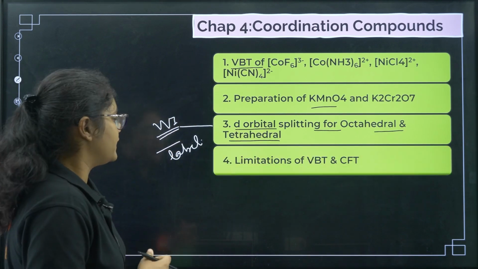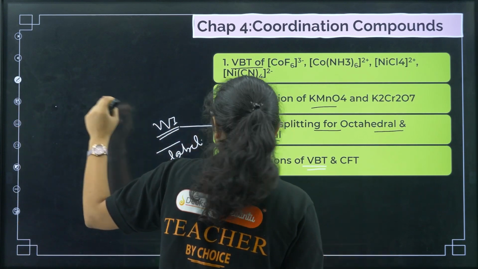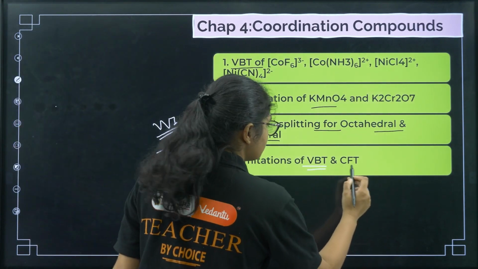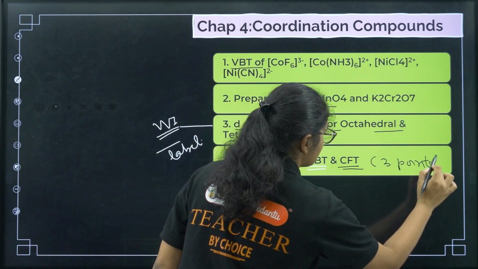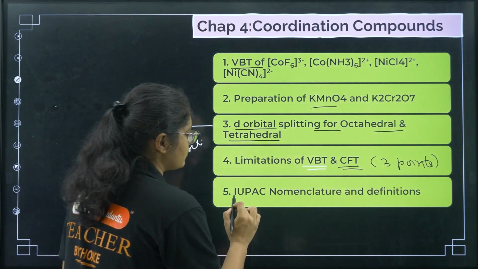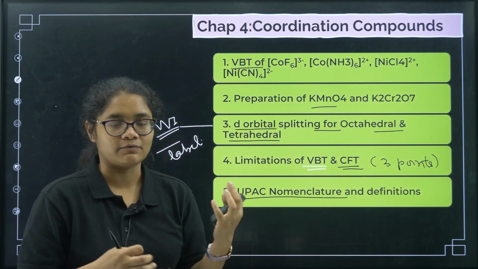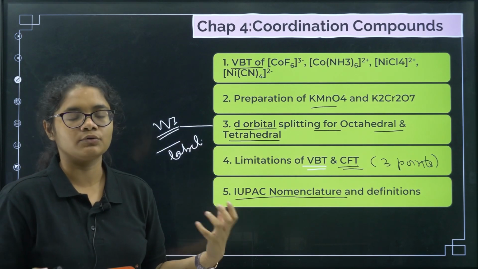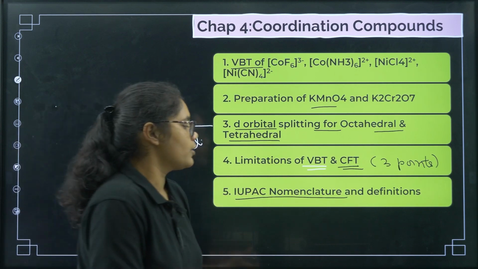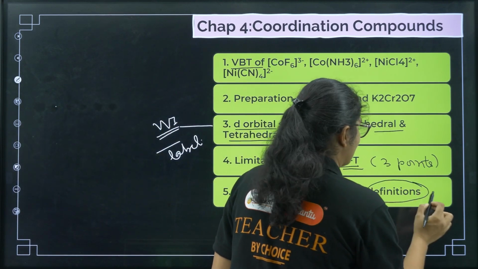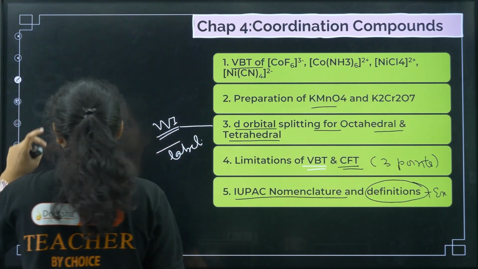Okay, next, limitations. You should also prepare the limitations of valence bond theory and the limitations of crystal field theory. At least remember 3 points. Next, coming to nomenclature, very important. You can expect 1 to 2 questions either in the MCQ or in a 3 marker question regarding nomenclature, and then also prepare certain definitions and examples, right? What all definitions should you focus on?